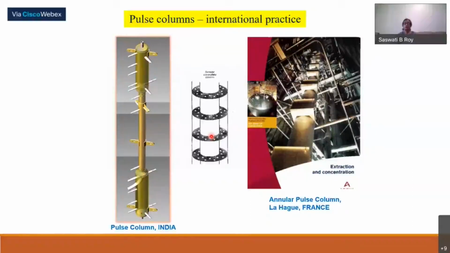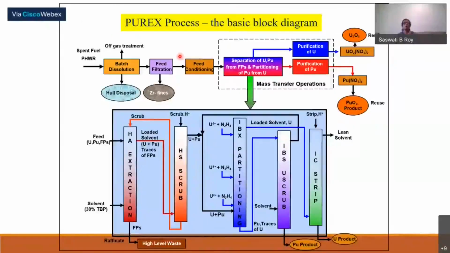Actually, we will go to the, and this is our column. This is the mass transfer zone, and these are phase separation areas. So what we said, dissolution is over now. Feed filtration is over. Feed conditioning is over. We have made all valency adjustment and acidity requirement.